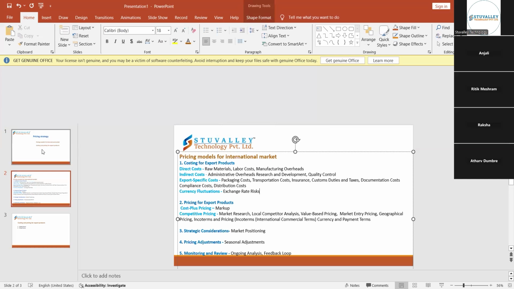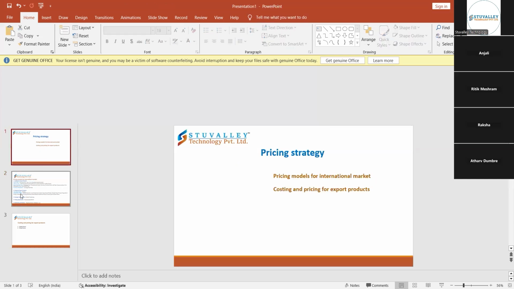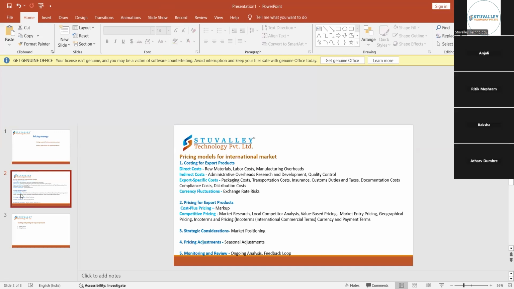Okay, anyways, we are going to study about the pricing strategies. First is about the pricing model for the international market. First we are going to study about the costing. In this, what is included? First is the costing for the export products. In that, we are studying about the direct cost, indirect cost, the export specific cost, and also the currency fluctuation.